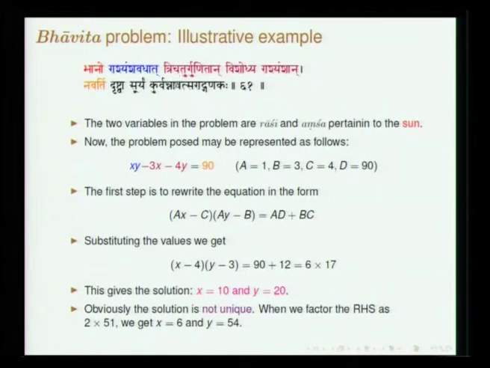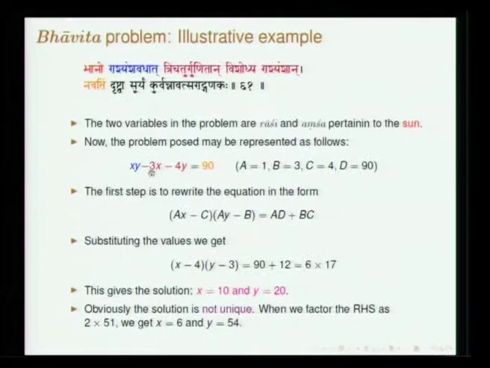Anyway, what he says is bhanoho rashyamsha vadhat. Rashi refers to a 30-degree segment, amsha is degrees. Bhanoho is related to the sun. These are the two quantities x and y: one is rashi, the other is amsha.